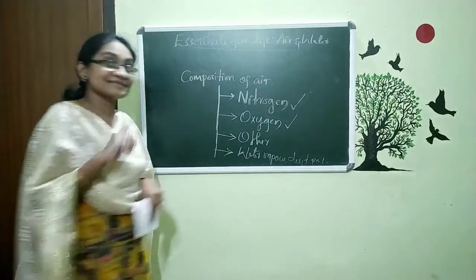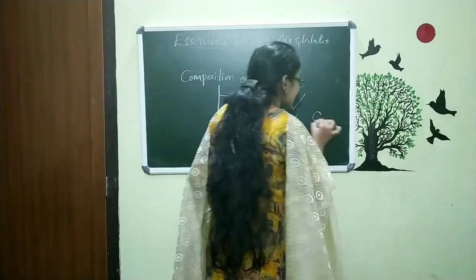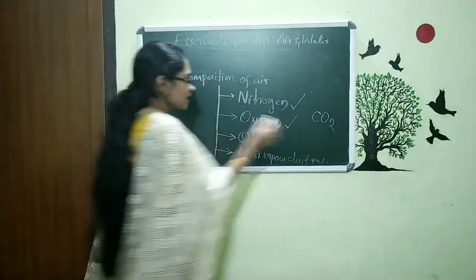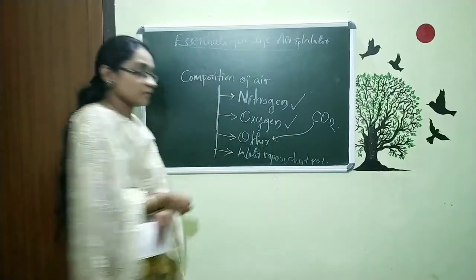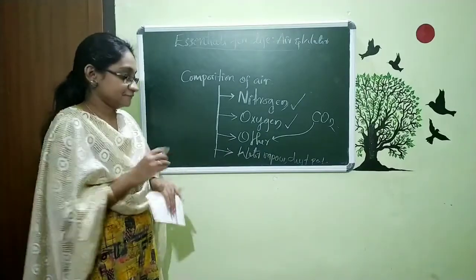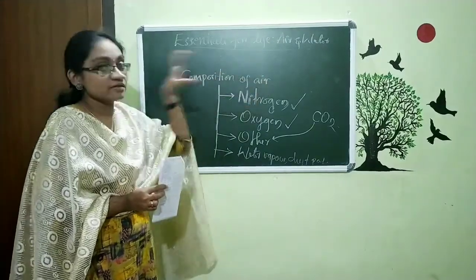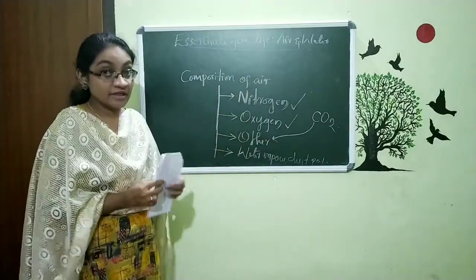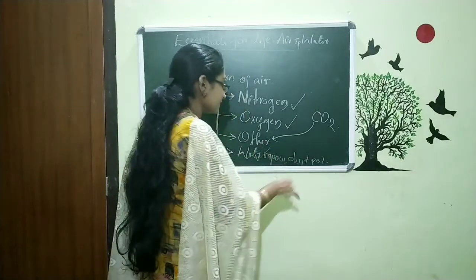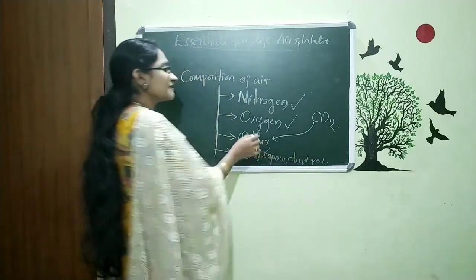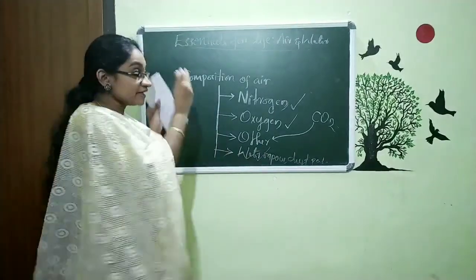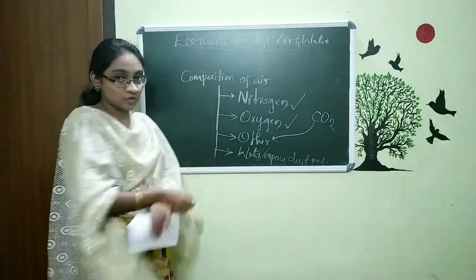And then we discussed carbon dioxide, CO2, which is in a very small ratio and is included in the other types of gases; other types of gases are also there that we can discuss later. So we discussed nitrogen, oxygen and carbon dioxide. Now some things are left. We didn't discuss in detail water vapors, dust particles and other gases like argon, neon, ozone. Now we are going to continue this topic, composition of air.